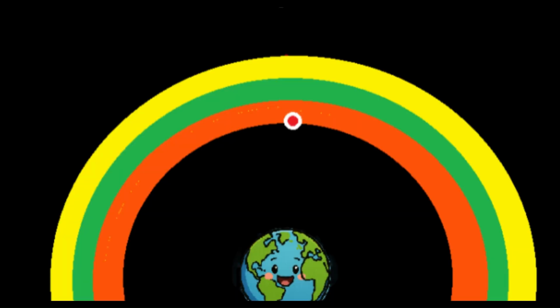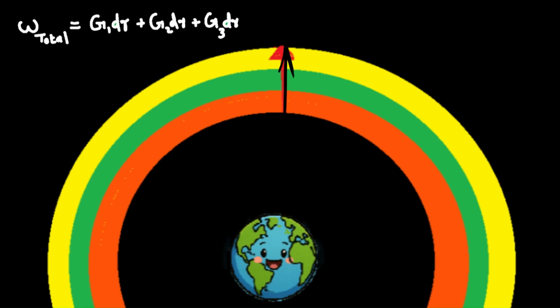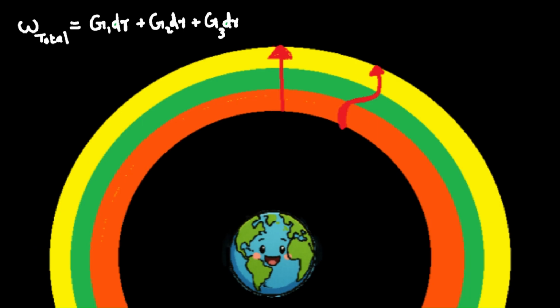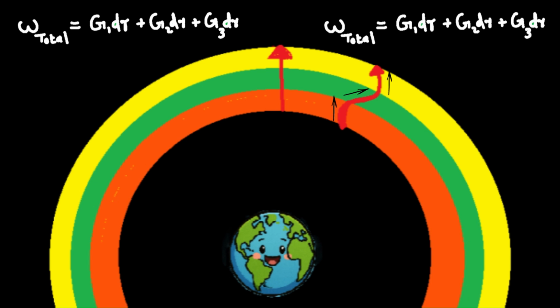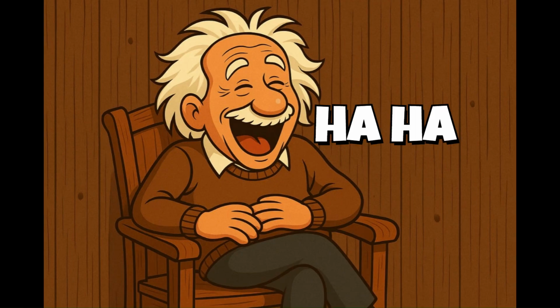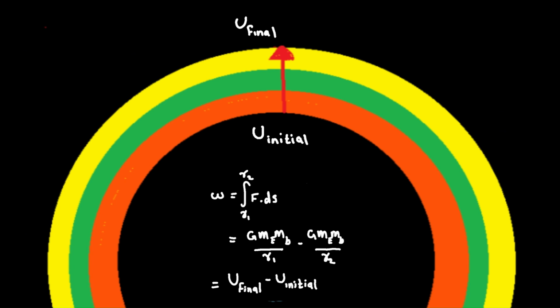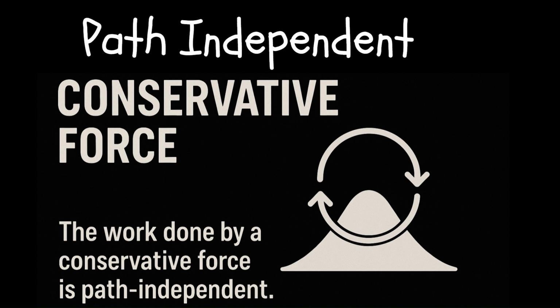But wait, what is the work done when we go in the straight path? It is also G1 dr plus G2 dr plus G3 dr. And when we go in the zigzag motion, it is also G1 dr plus G2 dr plus G3 dr. Both are the same. Here is the thing, we proved it. If you go from one circle to another circle in a very good way or in a very bad way, the total work done by you against gravity will be the potential energy difference between these two circles. That's why this work is path independent. So this gravitational force is known as a conservative force.